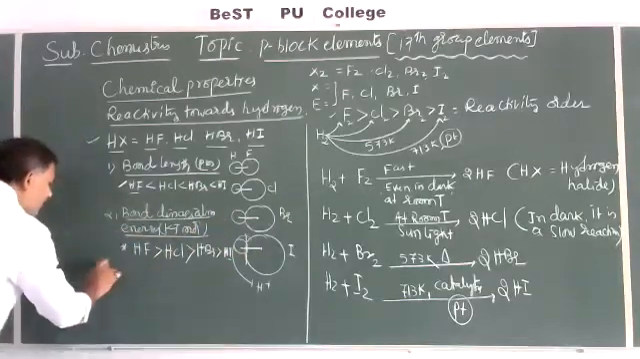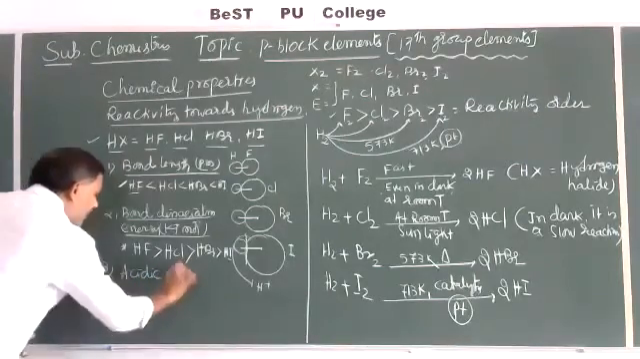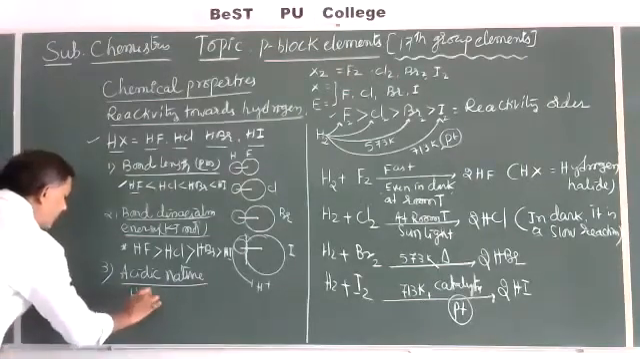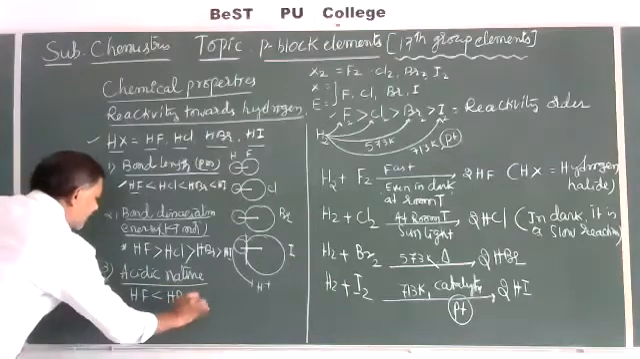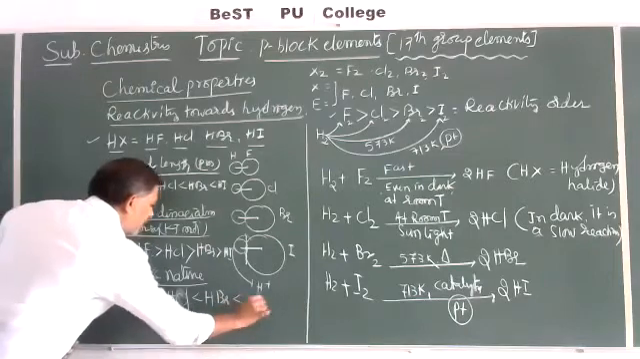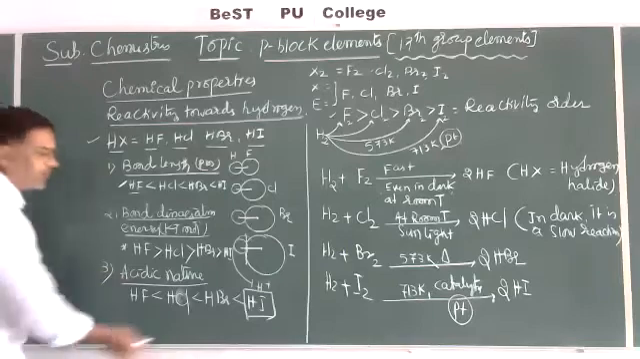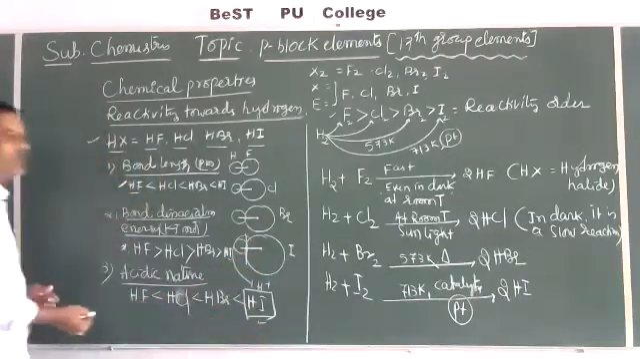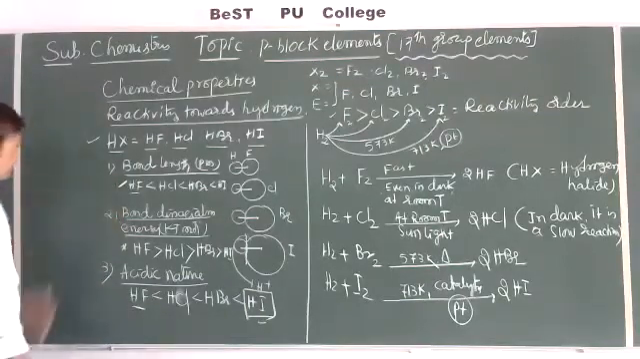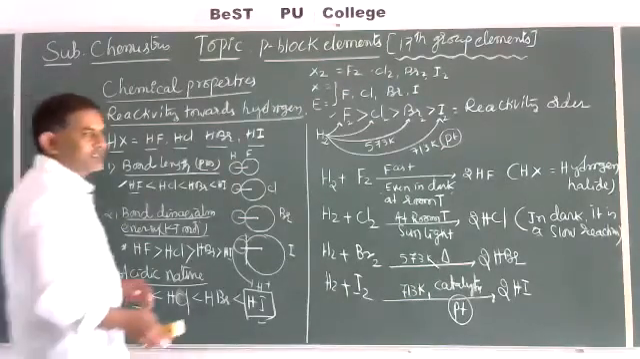On that basis, the third one is acidic nature. So which is more acidic in nature? HF is less than HCl, which is less than HBr, which is less than HI, hydrogen iodide. So among these hydrogen halides, hydrogen iodide is more acidic compared to hydrogen fluoride. On the basis of this, next are the melting and boiling points of these.